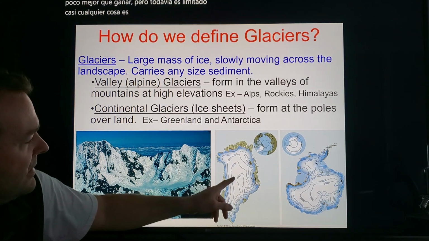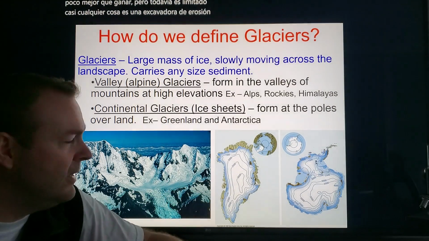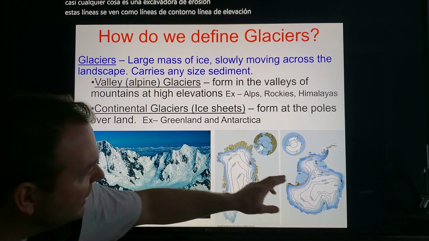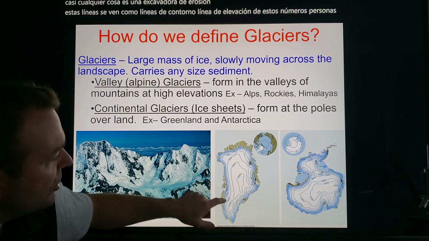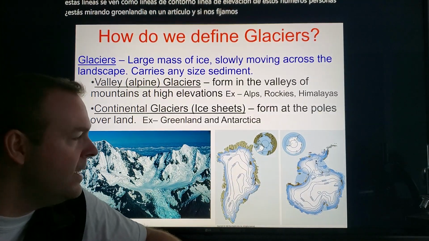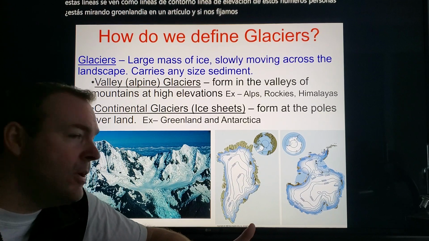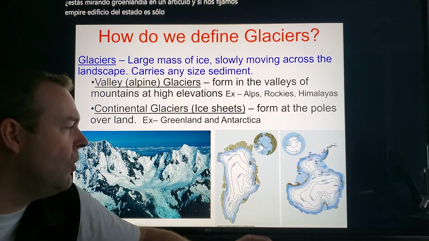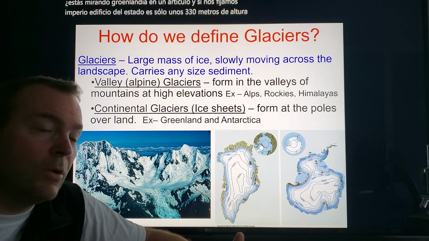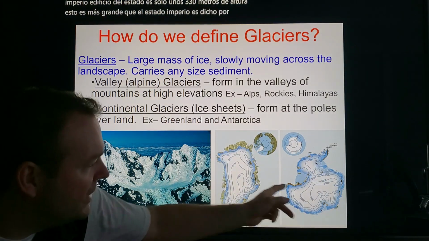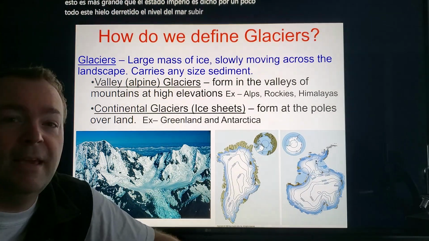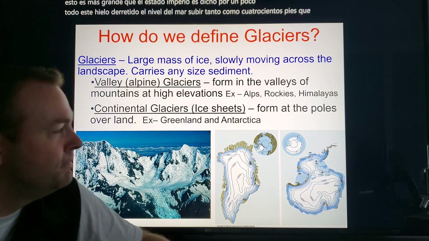And if you look at these lines here, they look like contour lines. You remember those elevation lines? Look at these numbers, folks. You're looking at Greenland and Antarctica, of course. If you look, 3,000, that's in meters. That's how thick the ice is. That's amazing. The Empire State Building is only about 330 or so meters tall, 1,000 feet tall. Well, this is thicker than the Empire State is tall by quite a bit. That's a lot of ice, and that's why they say if all this ice melted, sea level could rise as much as 400 feet, which is pretty amazing because the highest point on Long Island is only 300 plus feet.